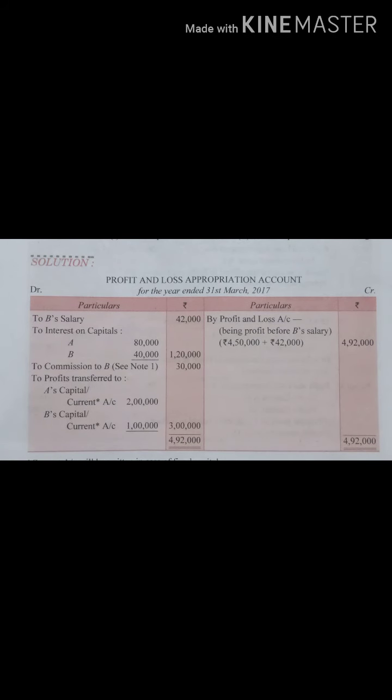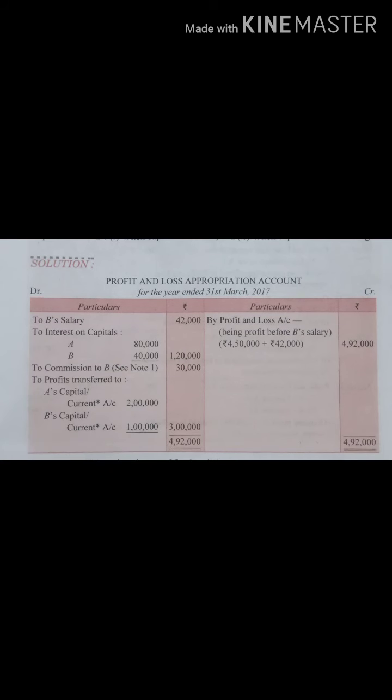Now all the entries are done. Fine. So we will balance the account and we will share it. That means we will share the profit. Now here, see, they have mentioned by B's capital current account, by A's capital current account. There is a reason.